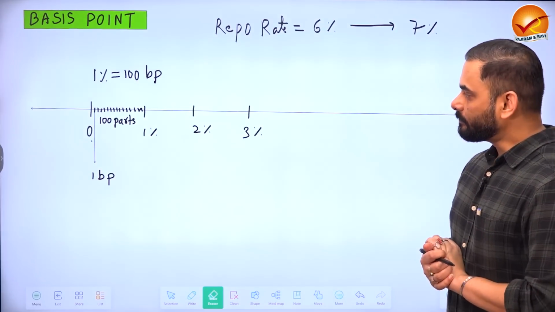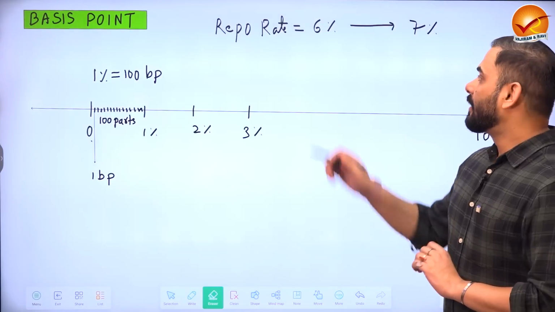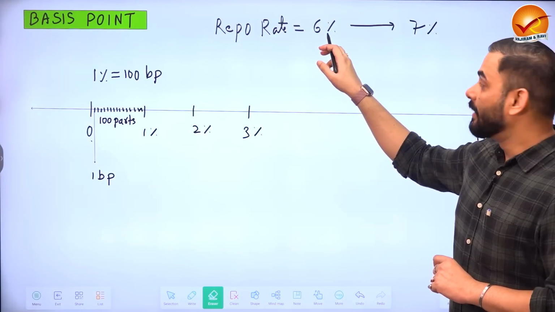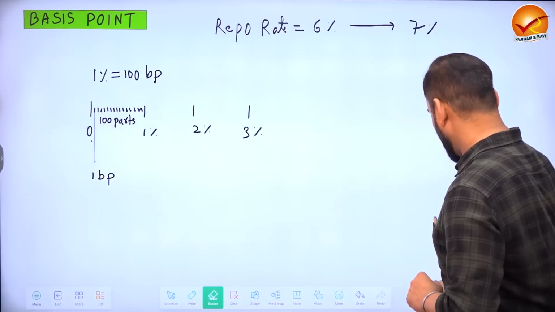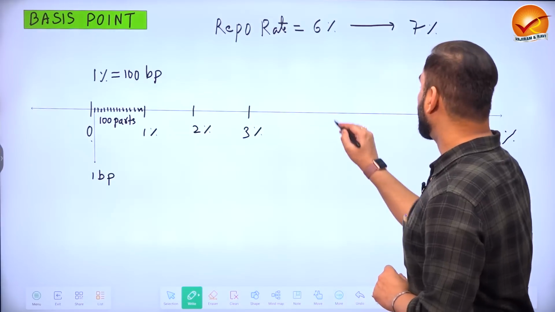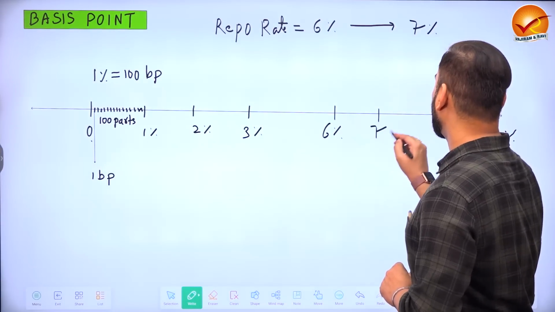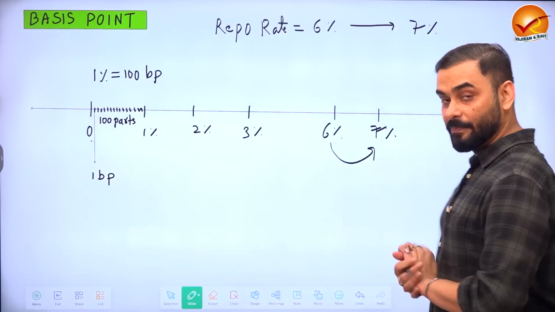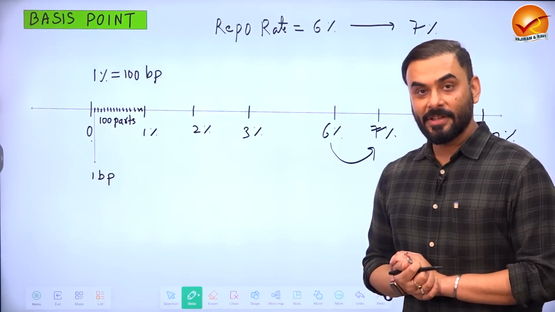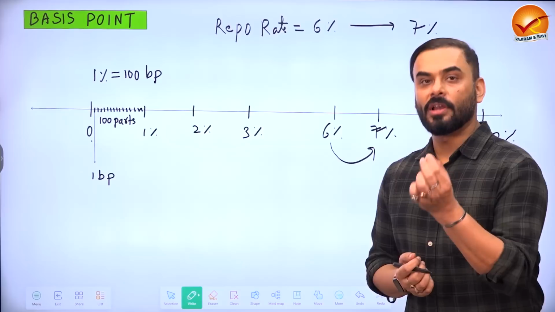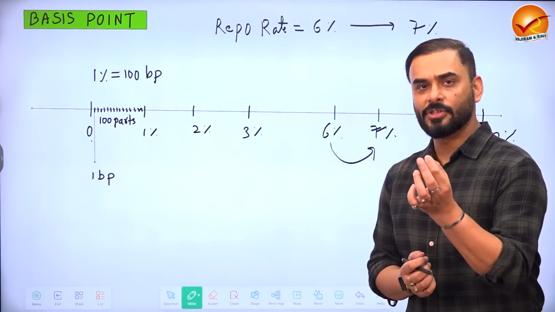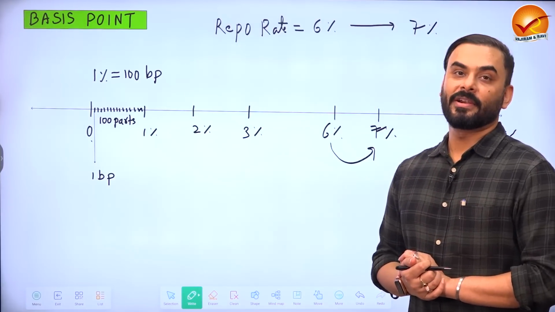Now, let us say that repo rate increases from 6% to 7%. If this is 6%, repo rate has become 7%, very easy to see. But suppose the Reserve Bank of India has increased the repo rate by a very, very small amount. How do you measure that amount?